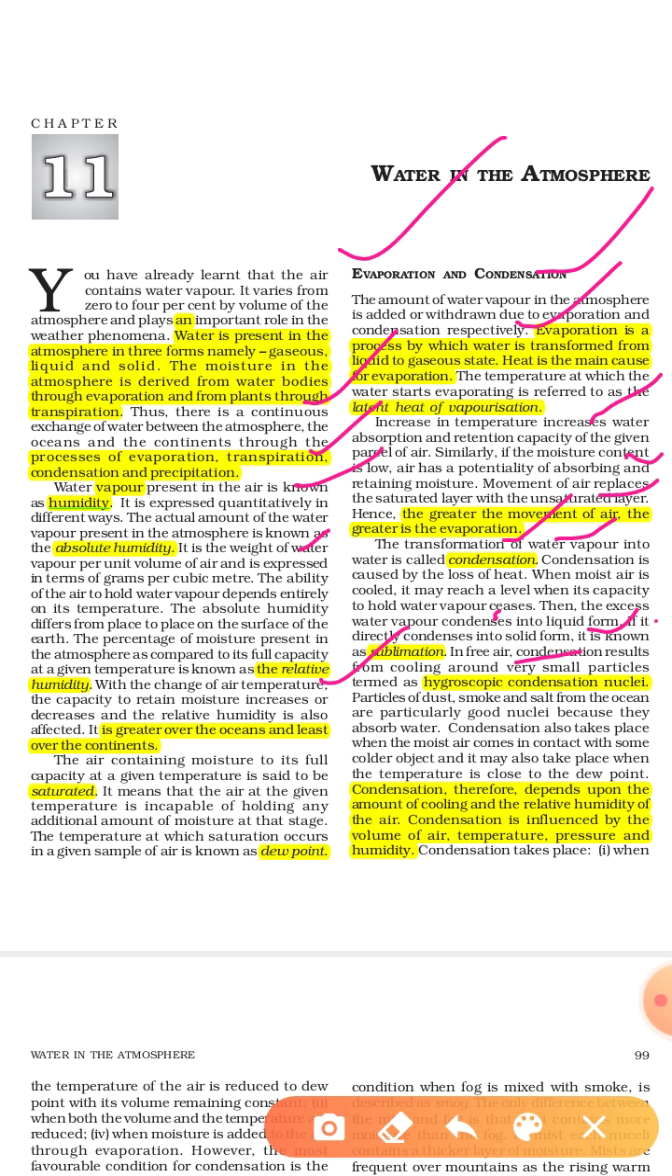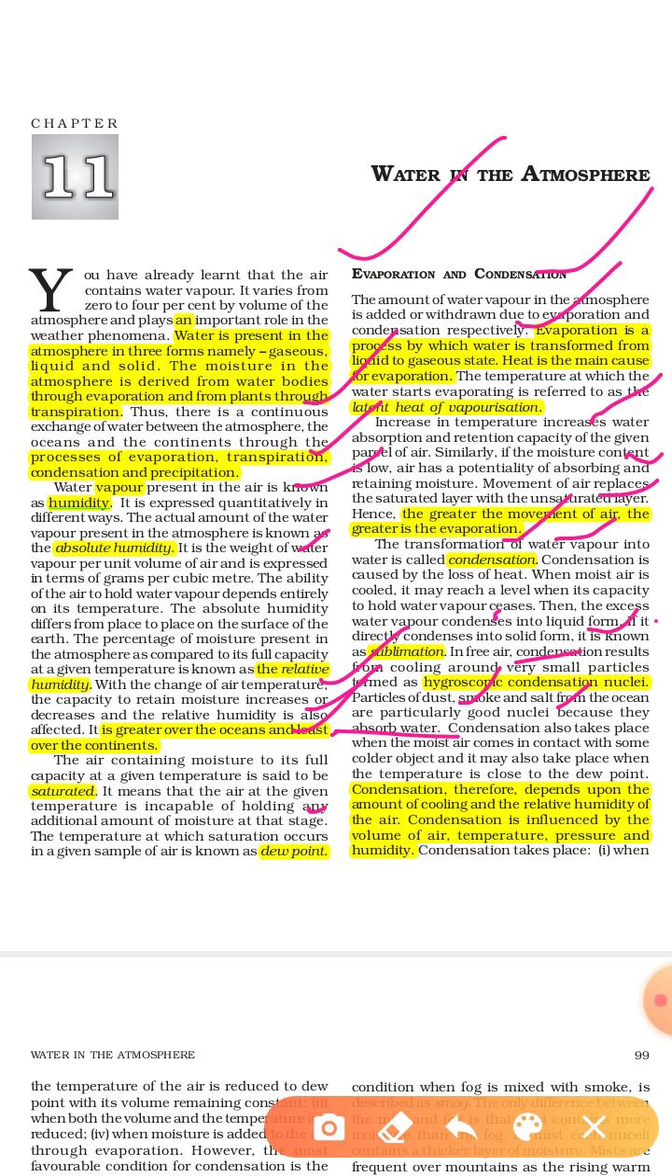In free air, condensation results from cooling around very small particles termed hygroscopic condensation nuclei, that is, the small particles around which water droplets start to accumulate. So we can say these dust particles are hygroscopic condensation nuclei, and without them condensation can't be held. There are different kinds of hygroscopic nuclei like particles of dust, smoke, and salt from the ocean, which are particularly good nuclei because they absorb water.